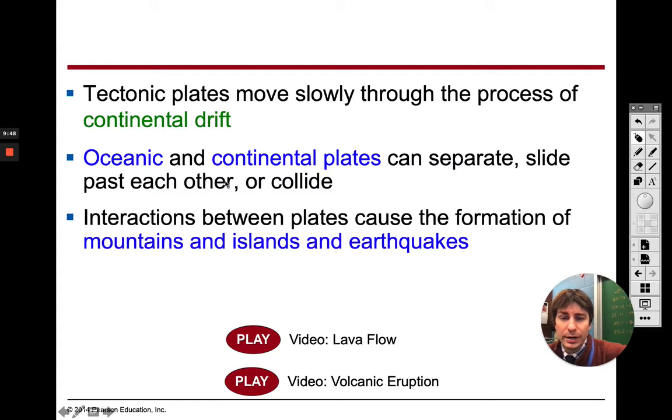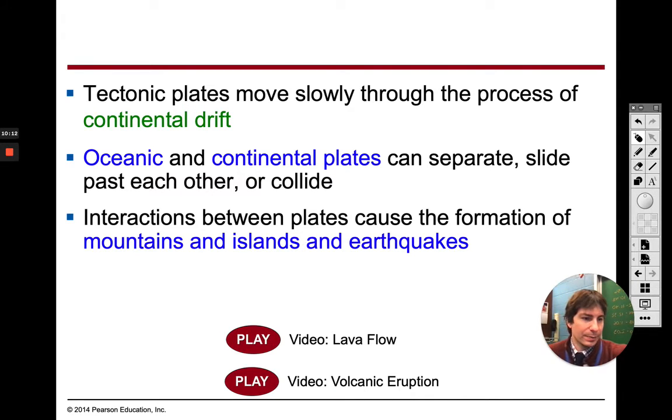So there are oceanic and continental plates. Obviously oceanic, one's in the ocean. Continental plates, ones that make up our continents. They separate, they slide, they collide, they do different things. When there is an earthquake and things like that, it can have very large effects on our different plates.